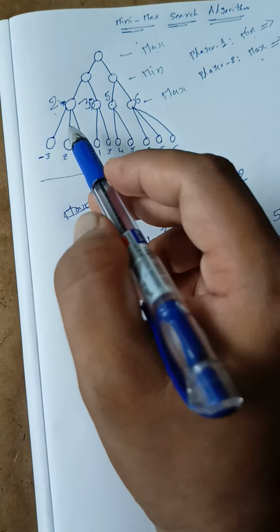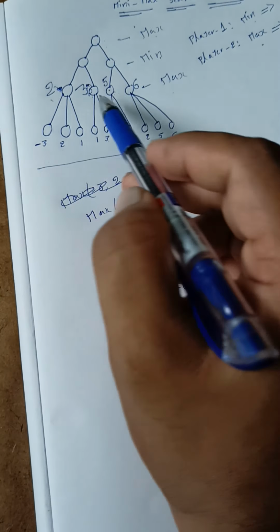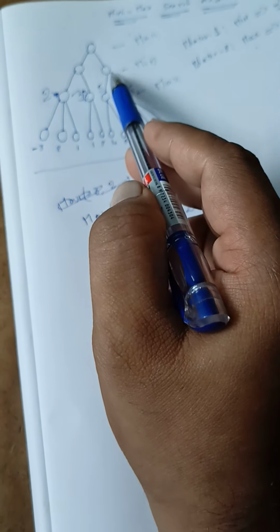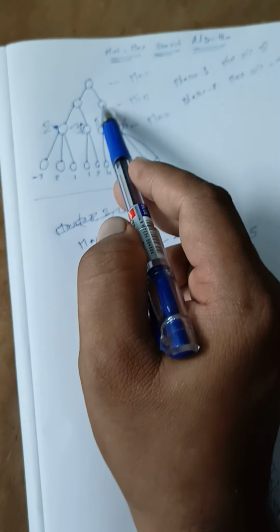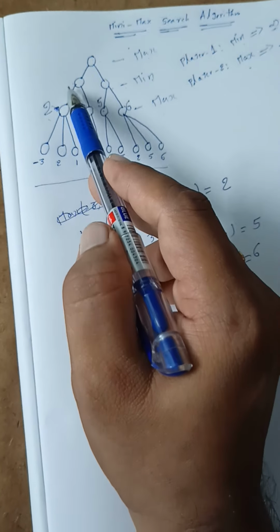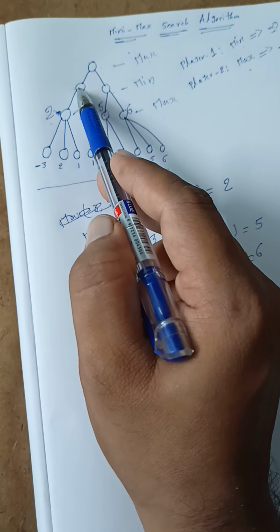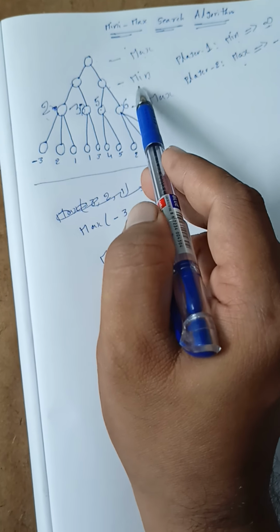Now level 2 is completed. Now our aim is to find the values of level 1, for this node and this node. First we will find the value of this particular node. Here we will consider the minimum value.